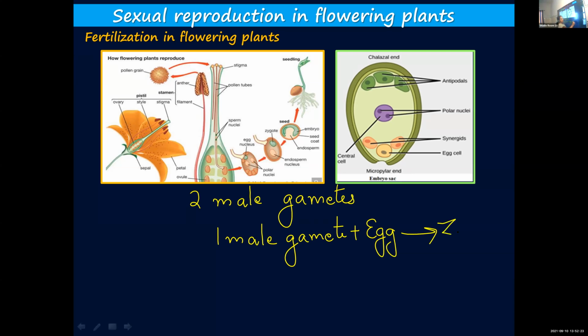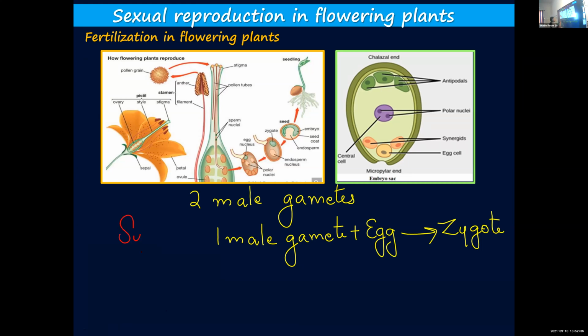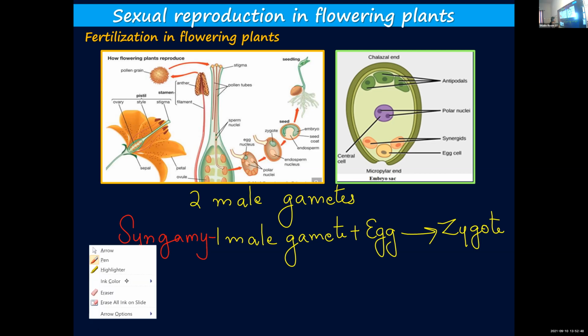It results in the formation of a zygote. Syngamy is the same as fertilization. Now, what will happen to the second one?